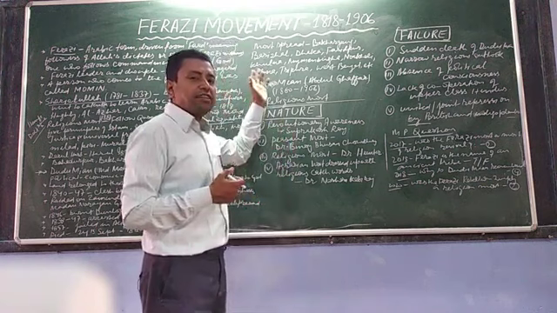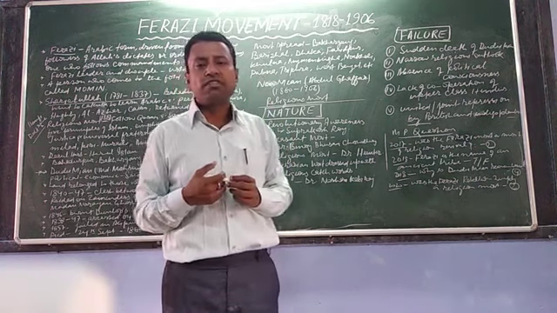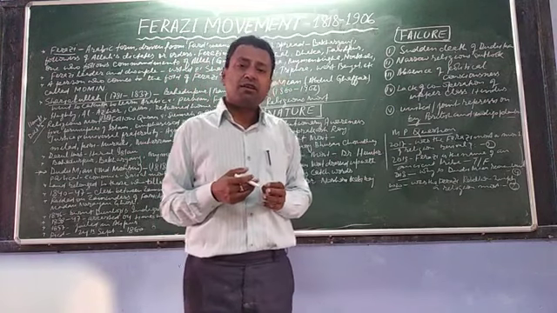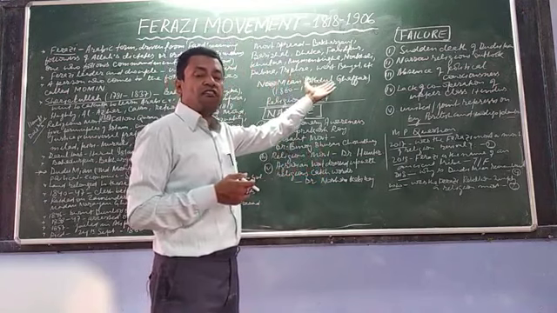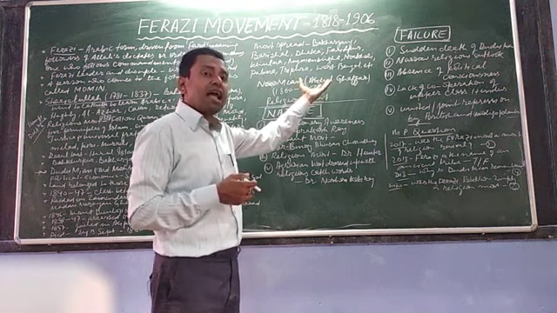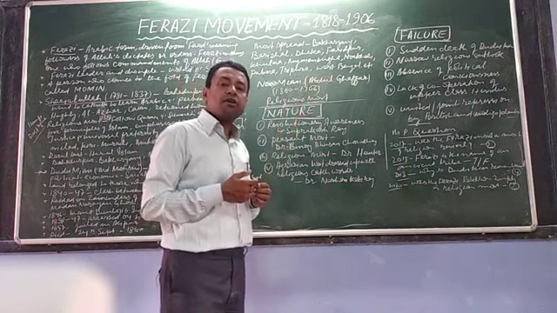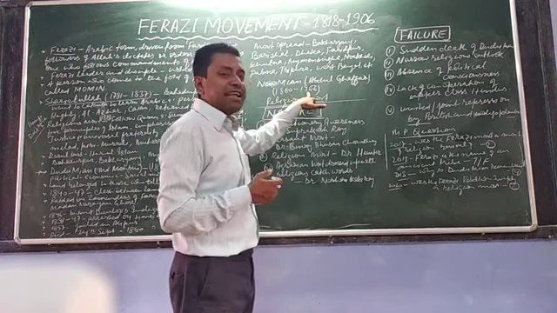After the demise of Dudu Mian on 24th September 1860, Noa Mian or Muhammad Abdul Ghaffar, his son, became the Ustad or the leader of the Ferazi movement. His period was 1860 to 1906.